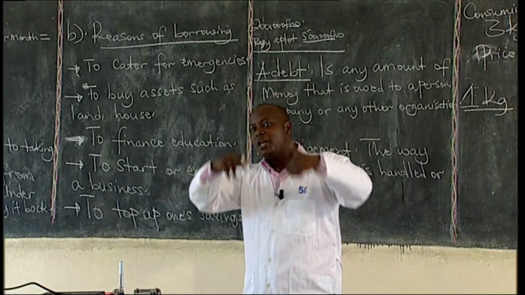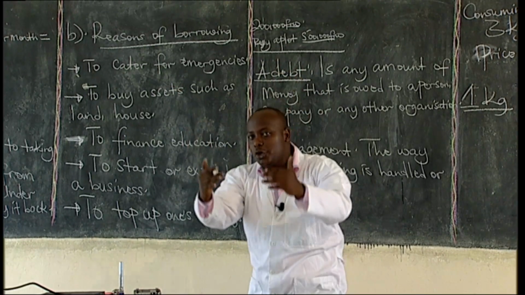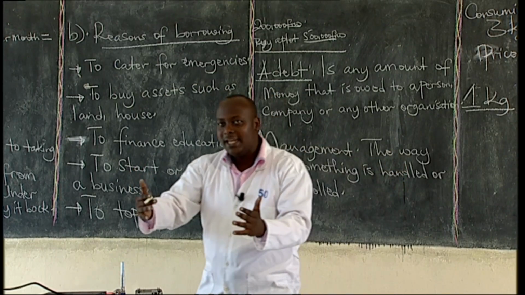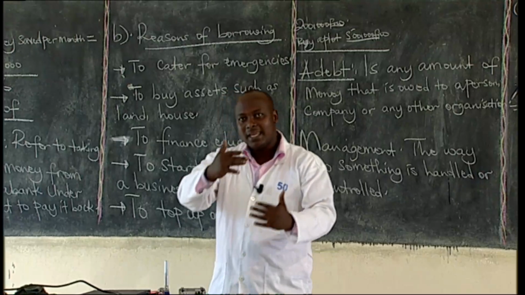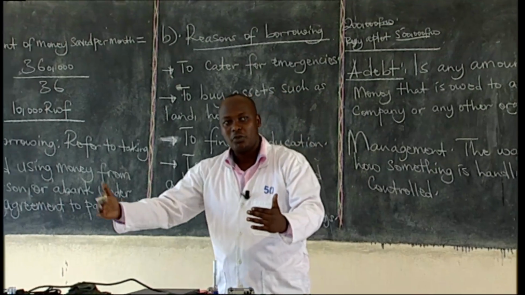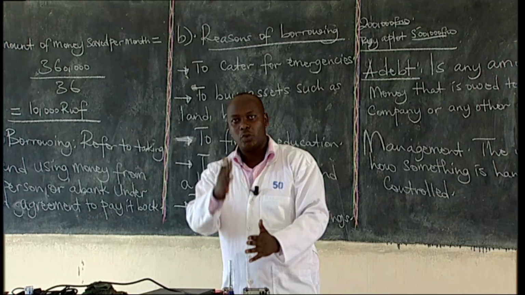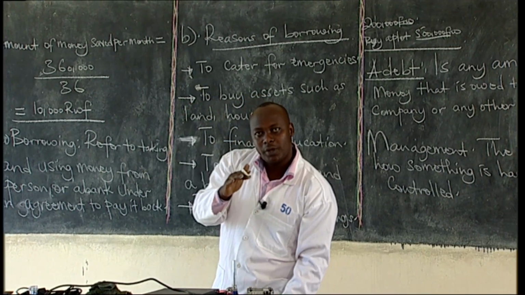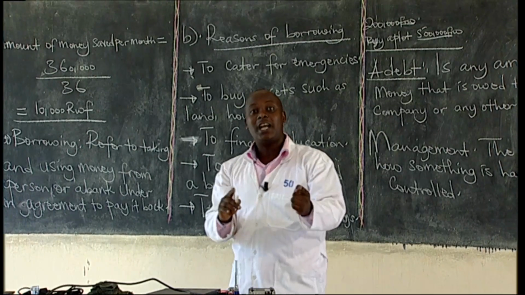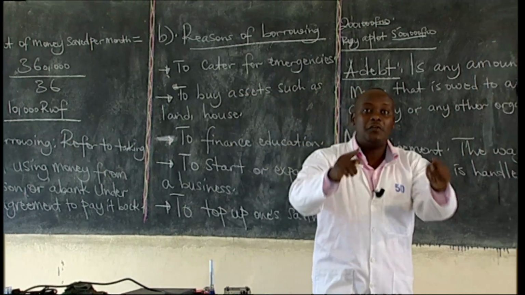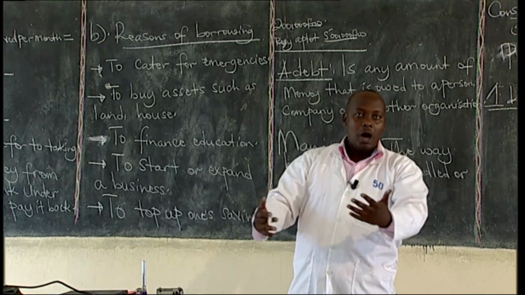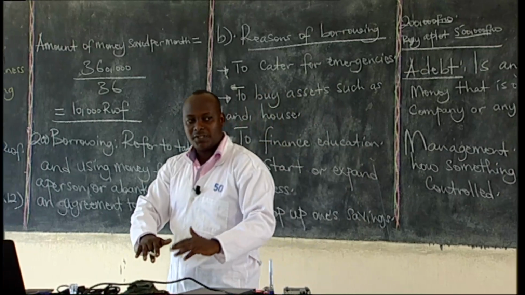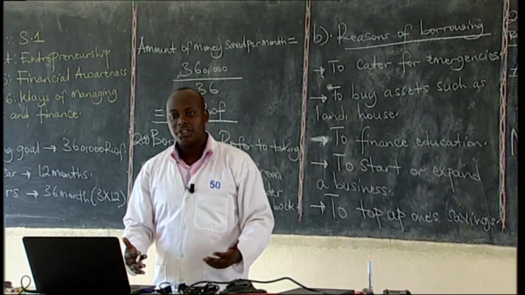If you see that you're spending more money, you can reduce your expenses so that you're able to manage finance. Recording helps to manage finance by writing down how much money you're spending so that you can track your expenses. It will be difficult to know how much you spend if you're not recording. So you have to record, and if you're spending more, you reduce your expenses so that you're able to manage finance.